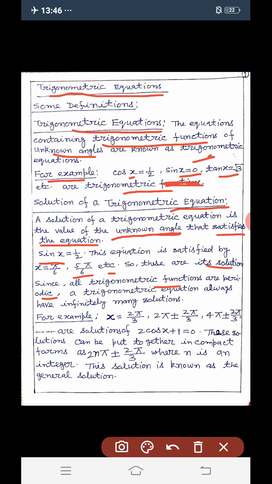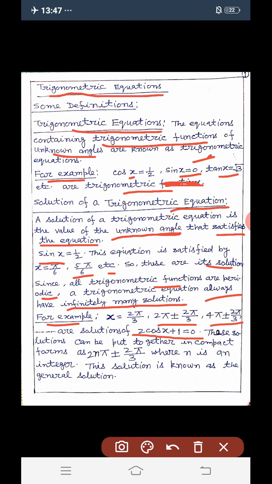So, a trigonometric equation always has infinitely many solutions. For example, x is equal to 2 pi by 3, 2 pi plus minus 2 pi by 3, 4 pi plus minus 2 pi by 3, and so on, are solutions of the equation 2 cos x plus 1 equal to 0.